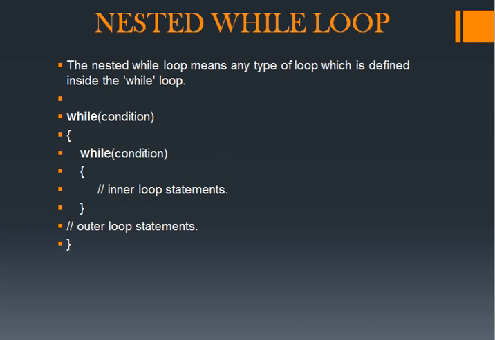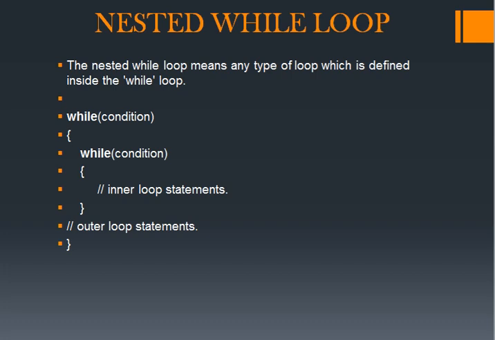Nested while loop means any type of loop which is defined inside the while loop. Inside a while loop we are defining some other loops, that is known as a nested while loop. Nested while loop means what? Within a while loop we are defining other loops. So this is the syntax used for nested while loop.